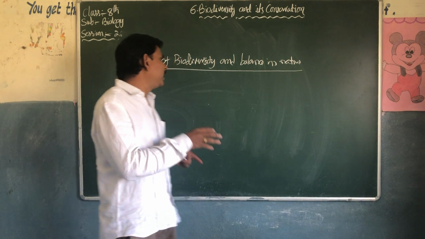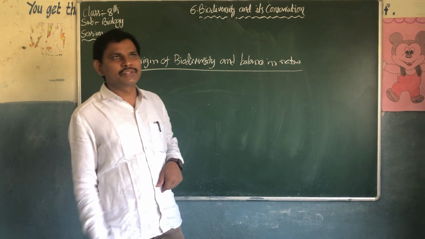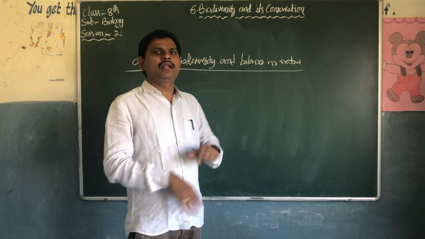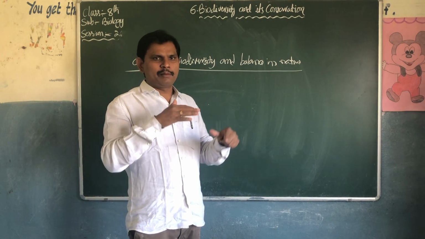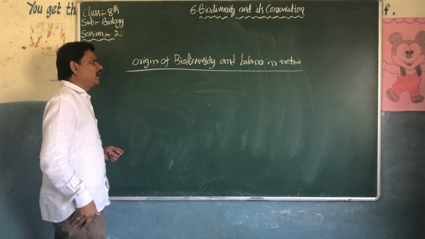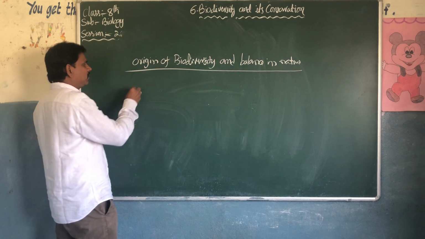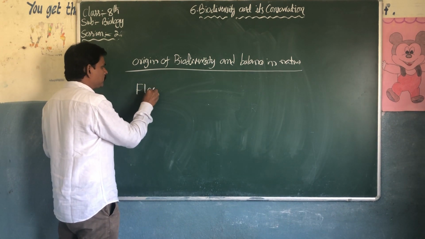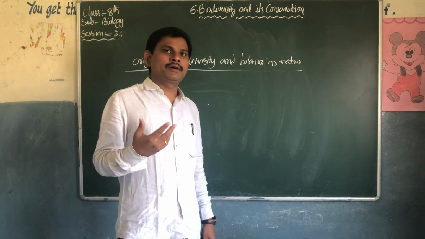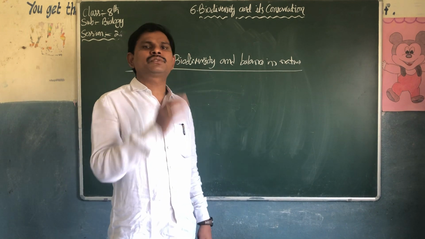So nature will balance this biodiversity. If the population is increasing, nature will destroy, or we can call it balancing the biodiversity. What is the biodiversity balance in nature? For example, floods come. Nobody will bring floods, not the PM or CM or whoever it may be. Floods will come by nature only.